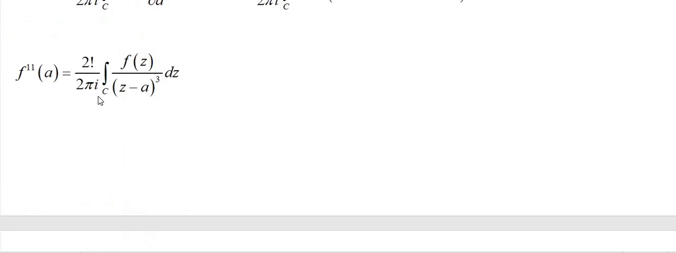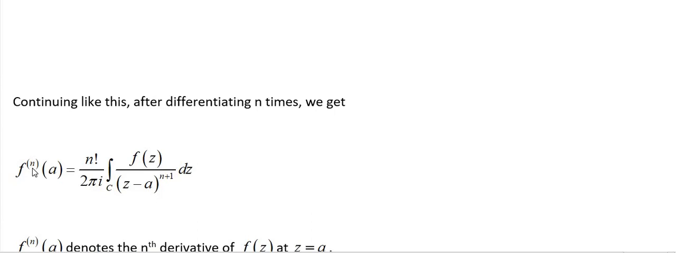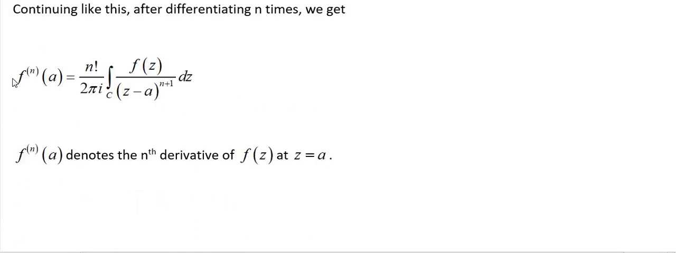Why? Because here 2 times differentiation means we are going to get 3. Similarly, n times differentiation means we are going to get n plus 1. So the nth derivative of f(a), f power n of a, denotes the nth derivative of f(z) at z equal to a. So this is the value of the nth derivative of f(a). That is n factorial by 2 pi i, integration over C, f(z) by (z minus a) whole power n plus 1 dz.